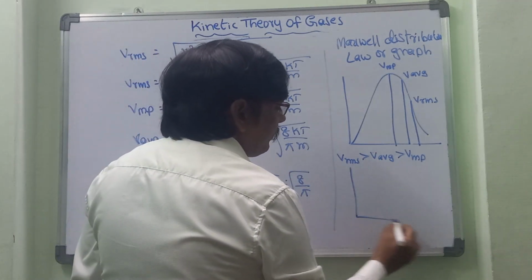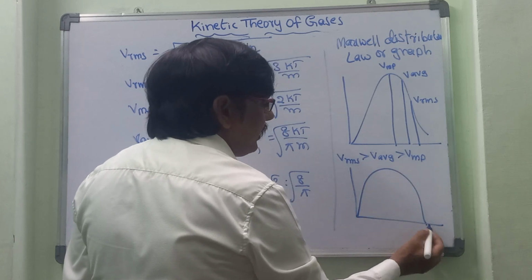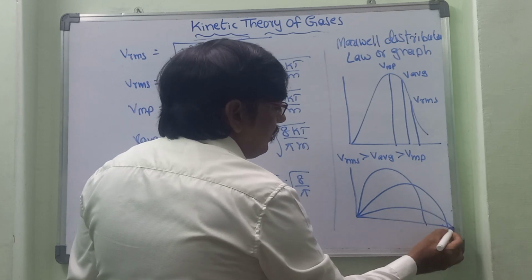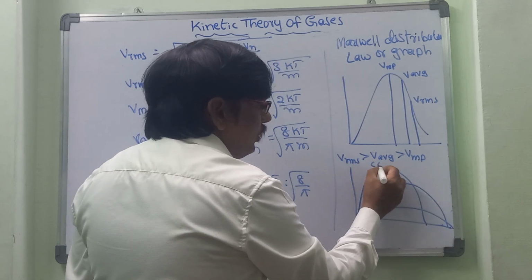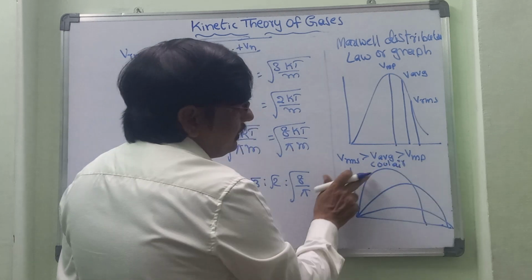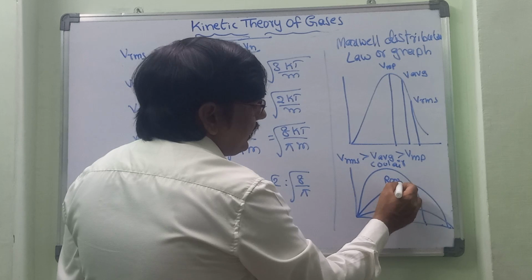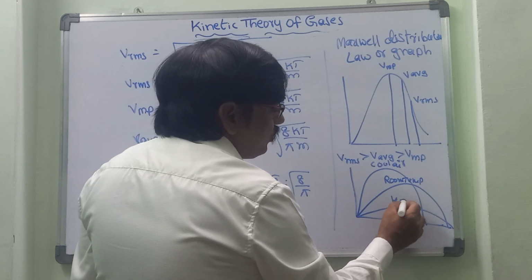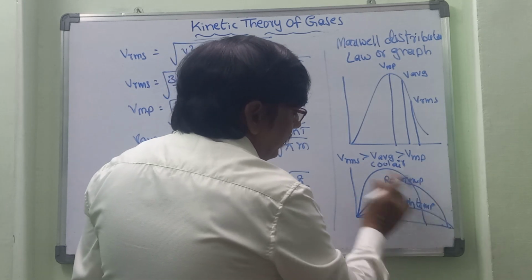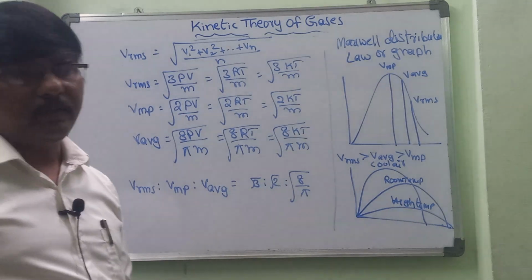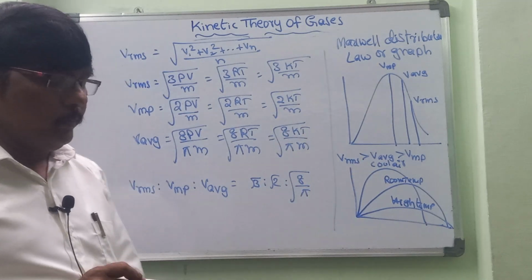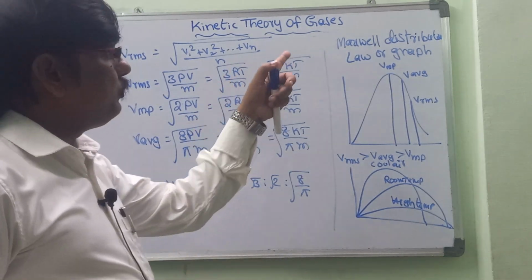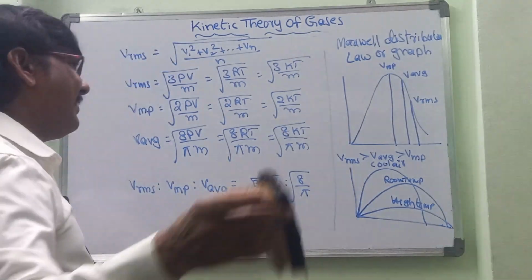Let us take this graph, and this is one more graph, and one more graph. This one is cool air, so for cool air we get this graph. This is the room temperature gas, and this one is the high temperature gas. This is the graph we can take for different temperatures. This is the Maxwell-Boltzmann distribution law graph.